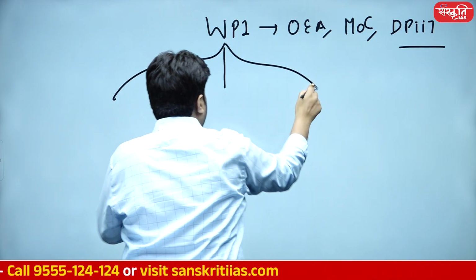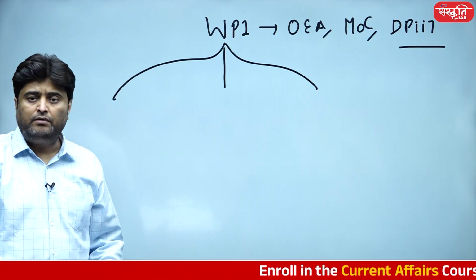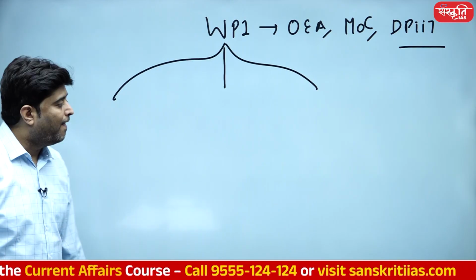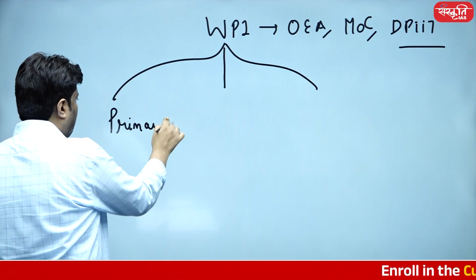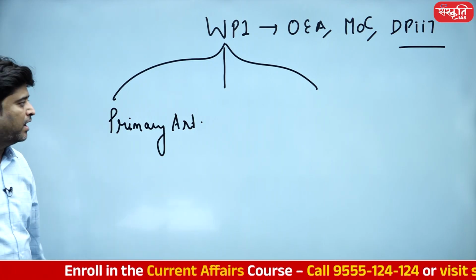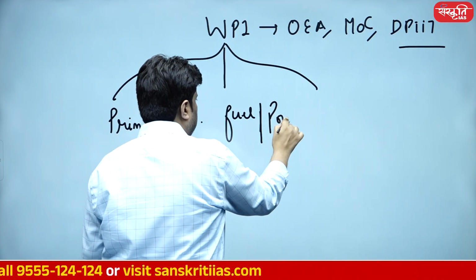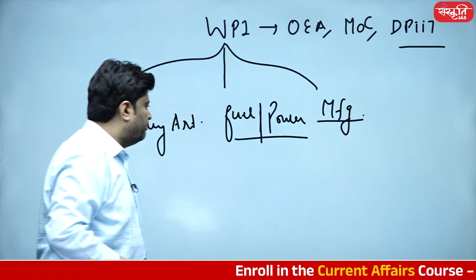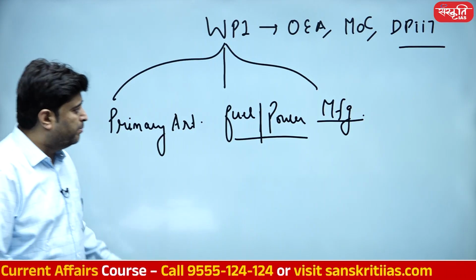And WPI has three important verticals, three specific verticals which actually define the basket of commodities to be put into WPI. We have the primary articles, we have the fuel and power, and we have the manufacturing or manufactured products. Let me write manufactured products.